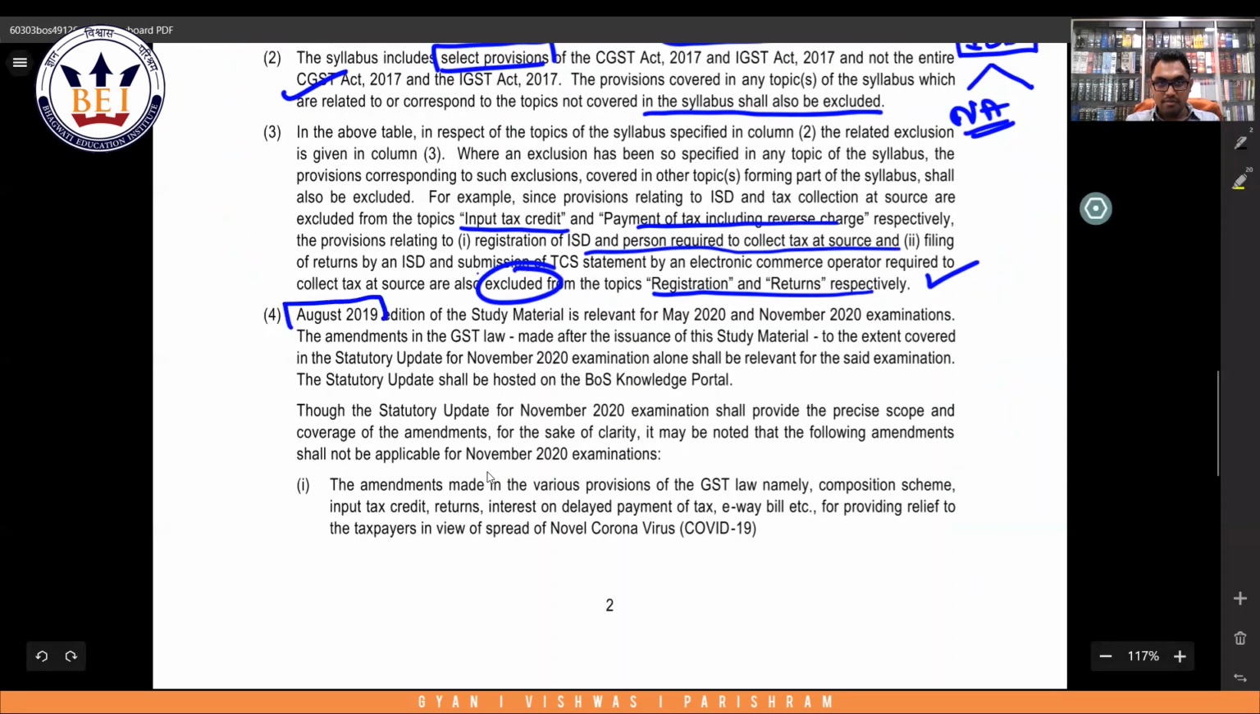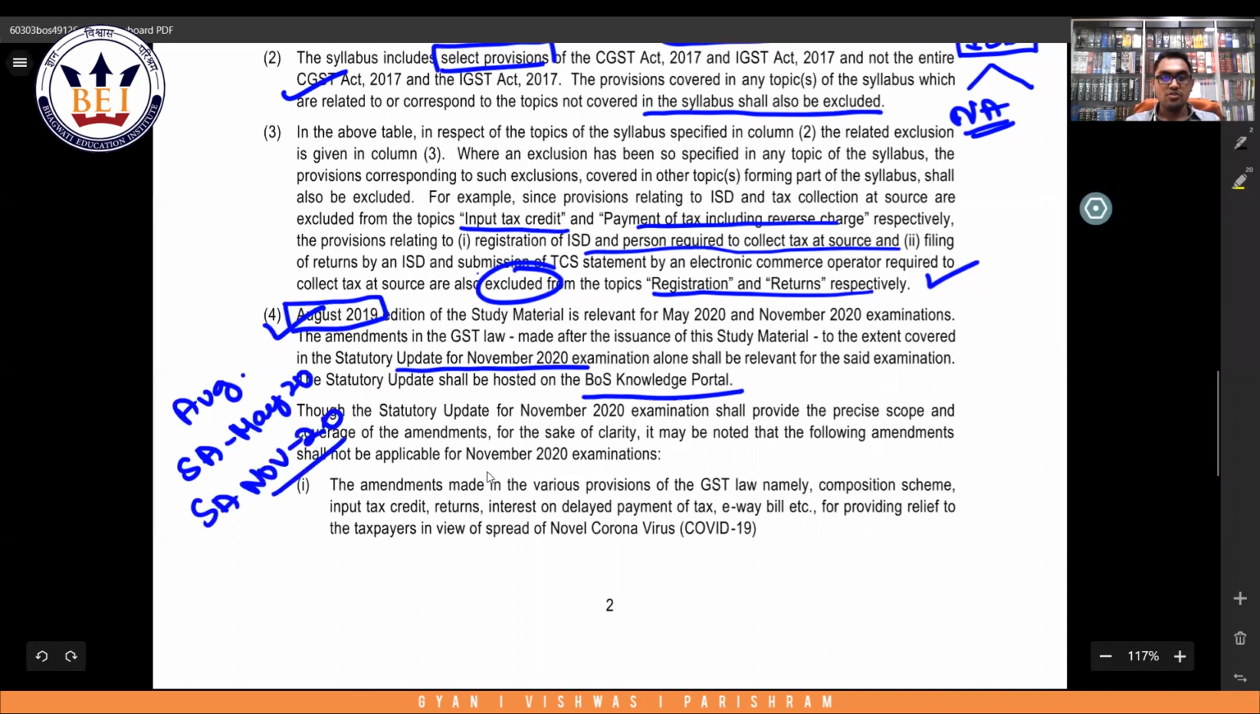Then August 2019 study material. They say this study material along with amendments will be applicable. Statutory updates for November 2020 examination, which shall be hosted on the BOS portal. So these are the two materials which you should be referring. Yes. So August 2019 study material along with statutory updates, that was for May 2020, and statutory updates for November 2020 examinations. So these two statutory updates will be applicable for your exams.